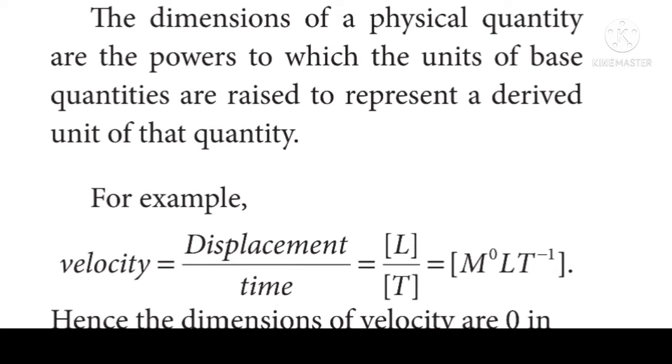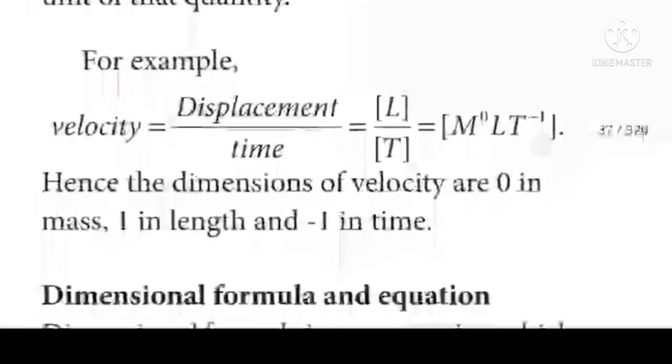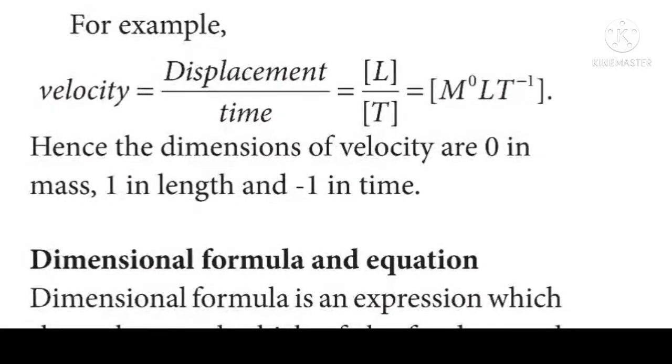For example, velocity. Velocity is equal to what? Displacement divided by time. What is the dimension for displacement? Displacement is a kind of length. The dimension for length is capital L within square bracket divided by the dimension for time, capital T within square bracket. Hence we can write this as M^0 L T^-1, because when the T in the denominator goes up, the sign of the power will change. Hence the dimension for velocity becomes M^0 L T^-1.